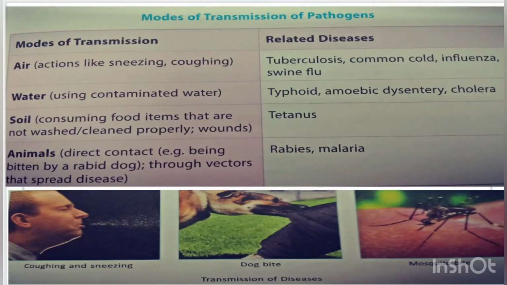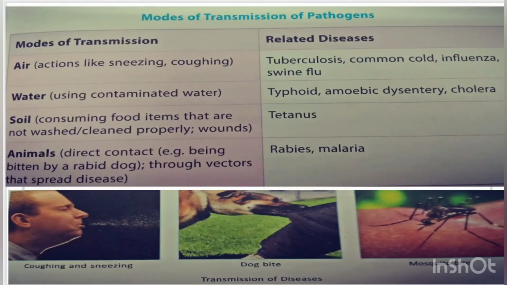Water, that means if we drink contaminated water, it can spread typhoid, amoebic dysentery, cholera. Through soil, like if we consume a food item that is not washed properly, or through wounds, then we can have the disease called tetanus.